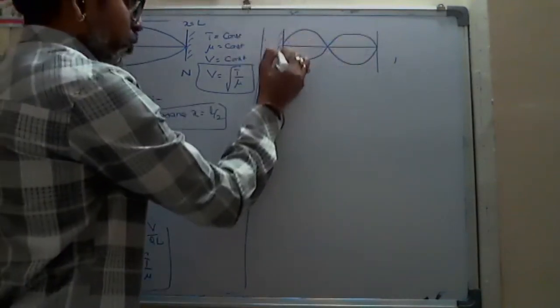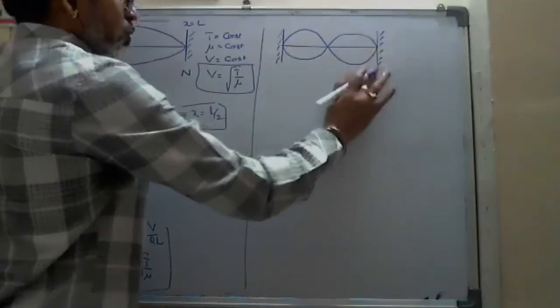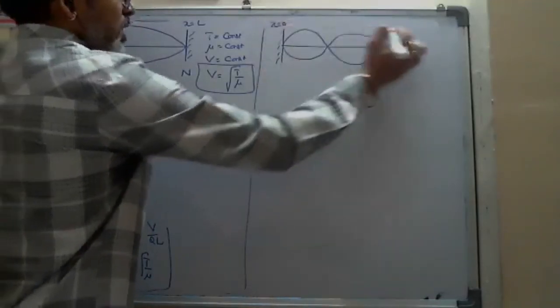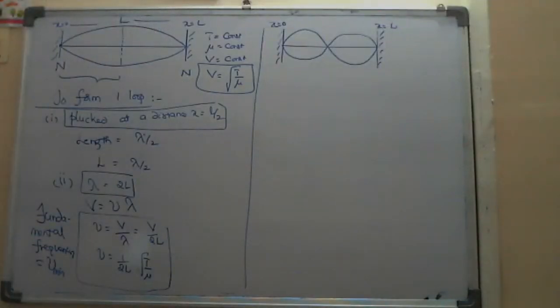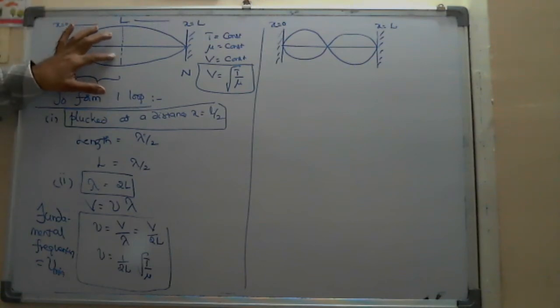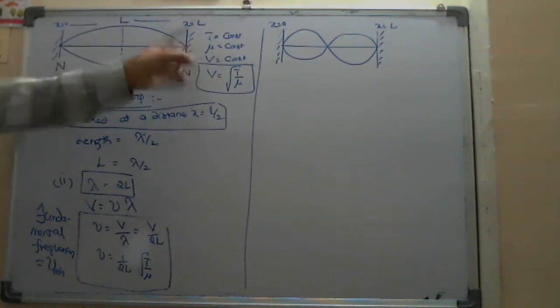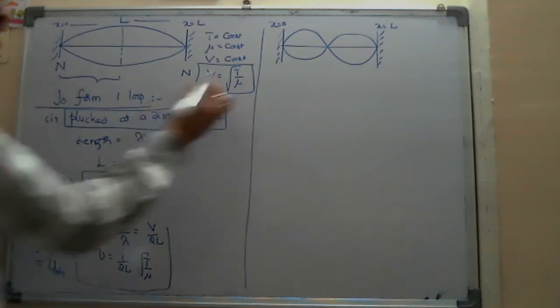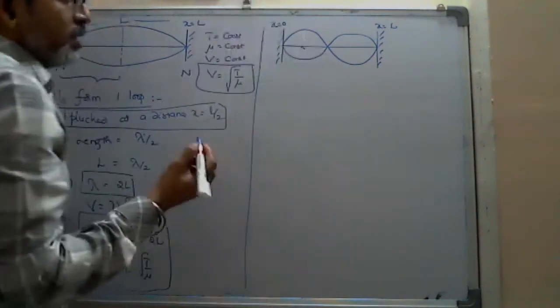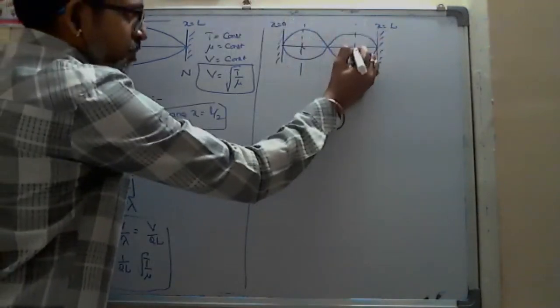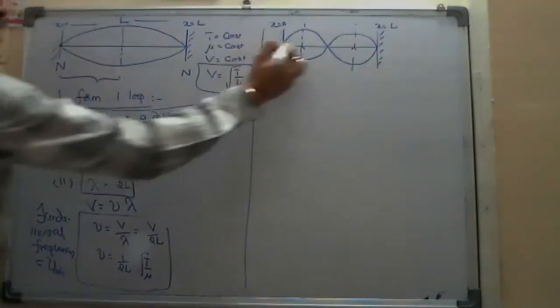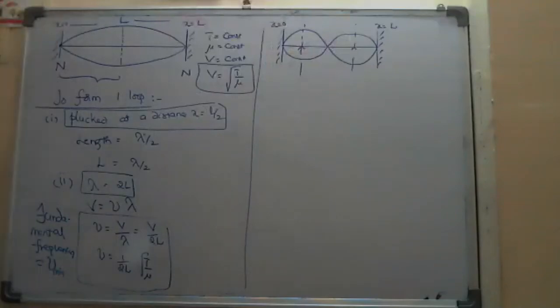Two loops now between two ends, suppose. What will be the minimum distance from the left end at which you are plucking? From the previous knowledge, I say the wire should be plucked at the antinode. Here two antinodes are formed now. That's why you may pluck at this point, at the position of an antinode, or at this point on the string. Anywhere you can pluck.